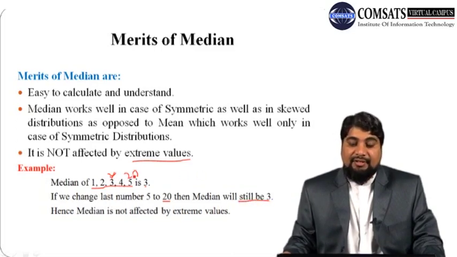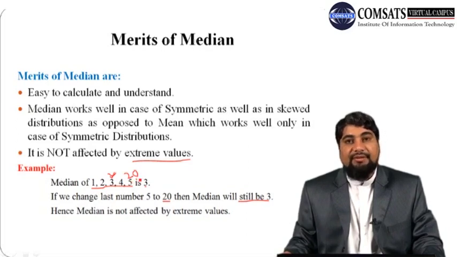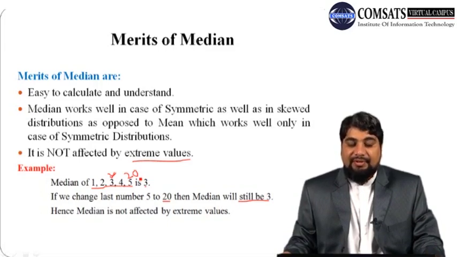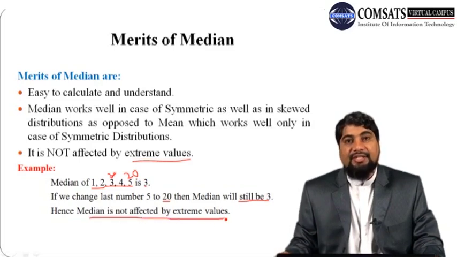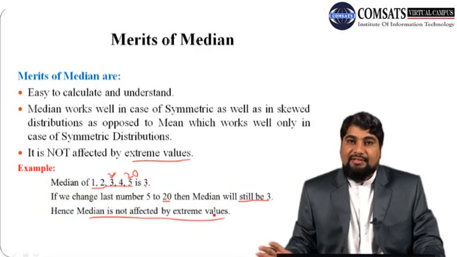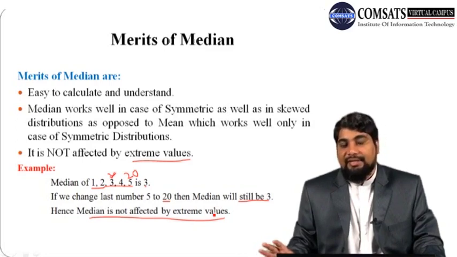So it means by adding one extreme value, it will not change the median, as opposed to the mean, which is usually changed by one single extreme value. So hence we can say that median is not affected by extreme values. So even if our data has some extreme values, we can still use median and it will give us the correct results.